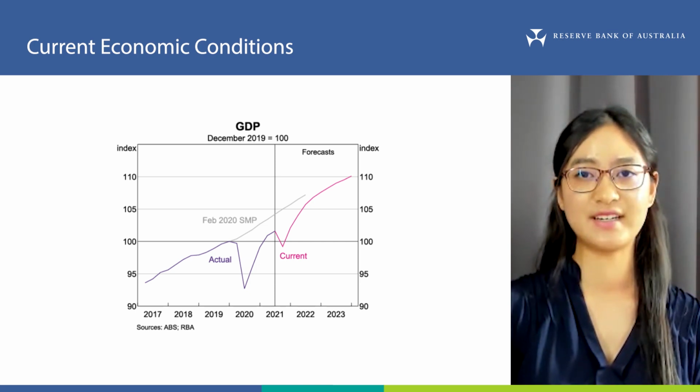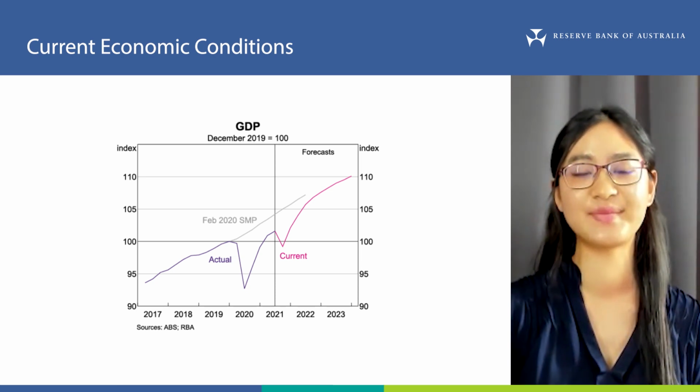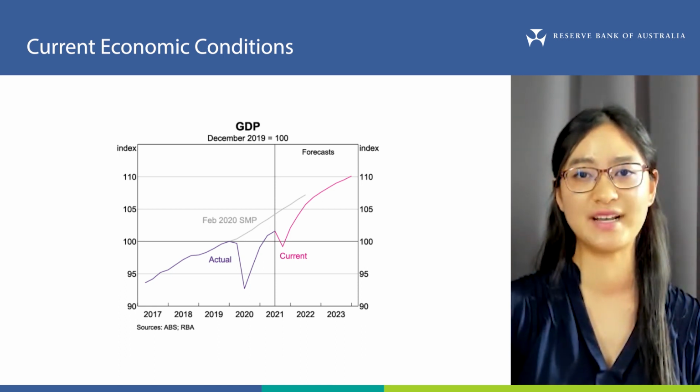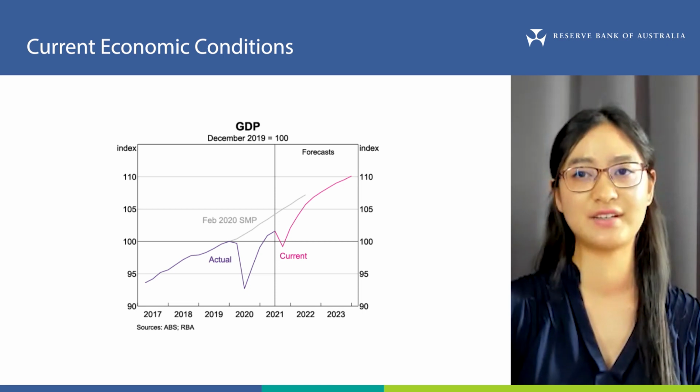A rapid bounce back in economic activity is expected over the December quarter and beginning of next year, as social distancing restrictions are further eased in line with increased vaccination rates. The improvement in economic activity is expected to be fairly broad-based across household consumption, business investment, and exports. By mid-2022, the economy is expected to be back on its pre-Delta path.